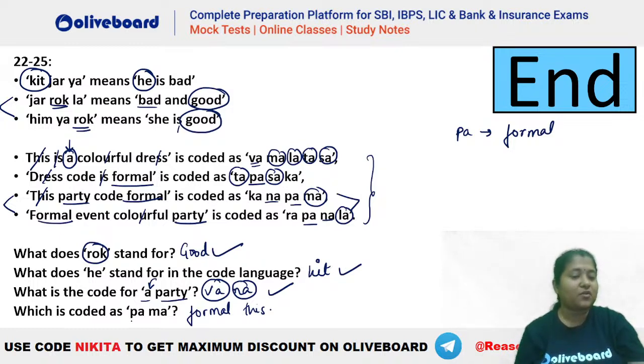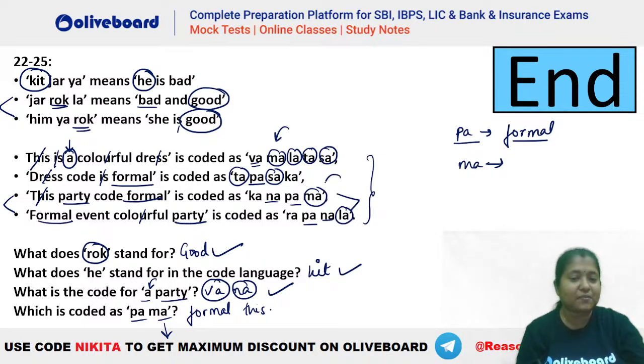Okay. What about pa and ma? Whose code is pa ma? You can see pa. Now look at pa, we have already found pa. We have found that it's for formal. So let's find for this ma here, right? What is ma here? Let's see. So where do we see ma? You can see ma is in this one and ma is in this one. That is in the first and third.